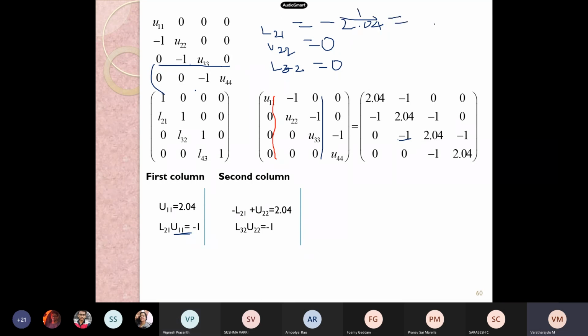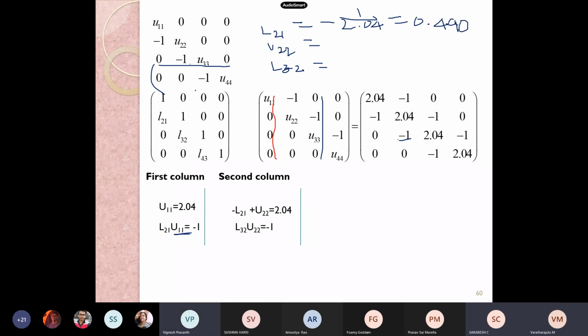What would be the result? Minus 1 by 2.04, the answer is 0.490.